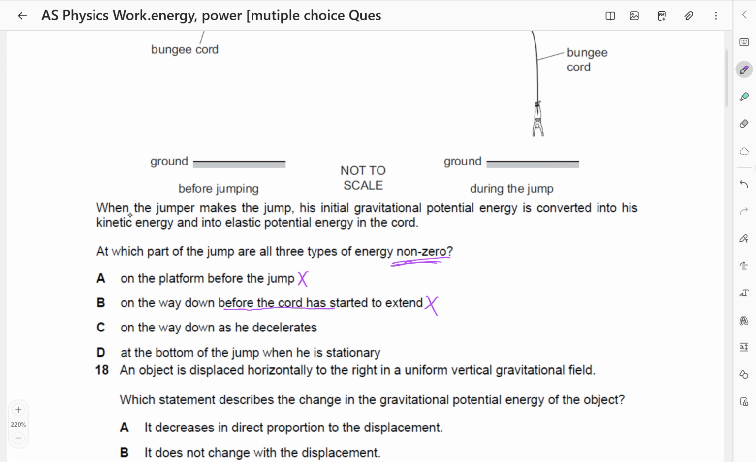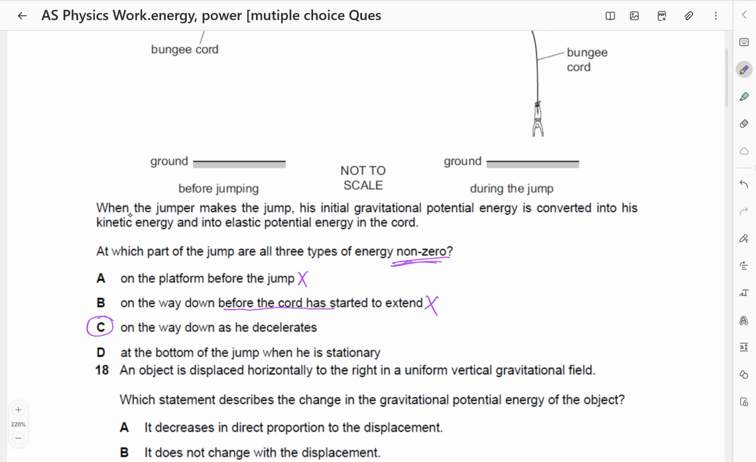Number two, as he decelerates, it means the cord has started stretching. There is elastic potential energy. Of course, since it is still decelerating, there is a deceleration. It means the velocity is not zero. It means there is kinetic energy. So the answer is going to be C.